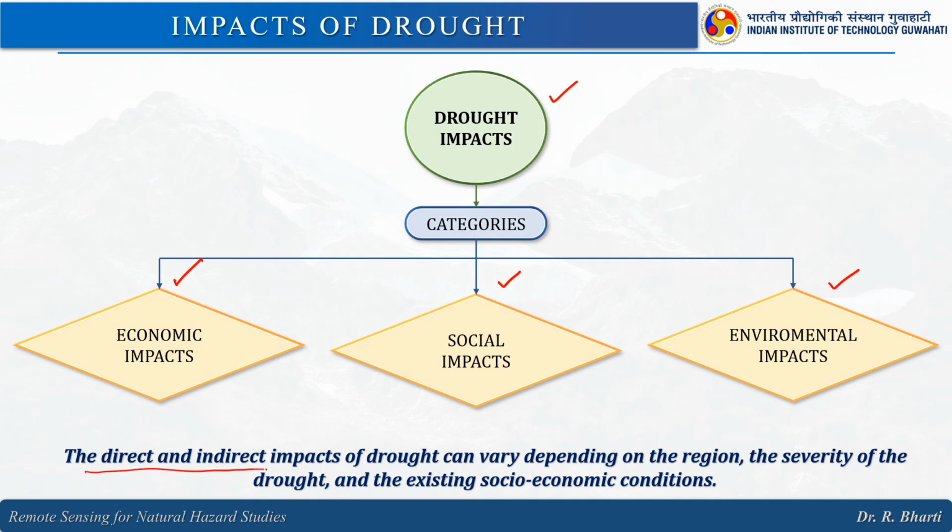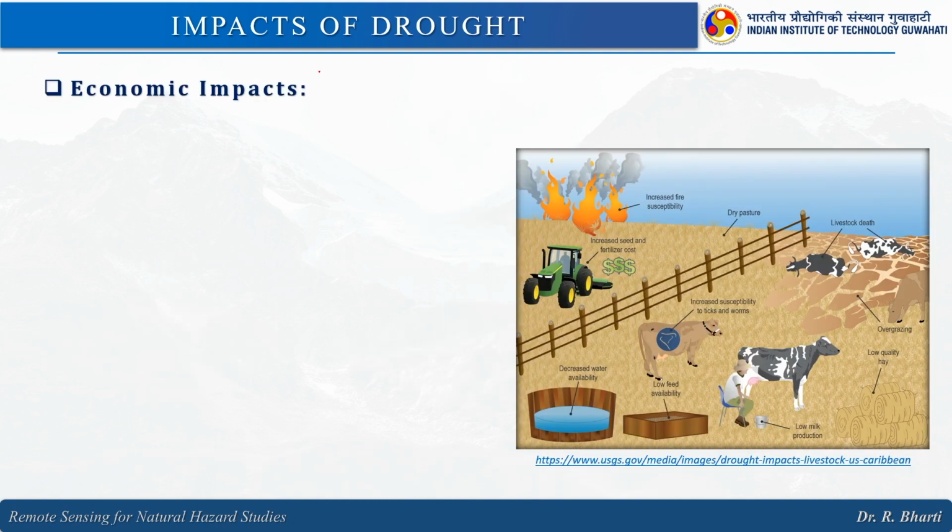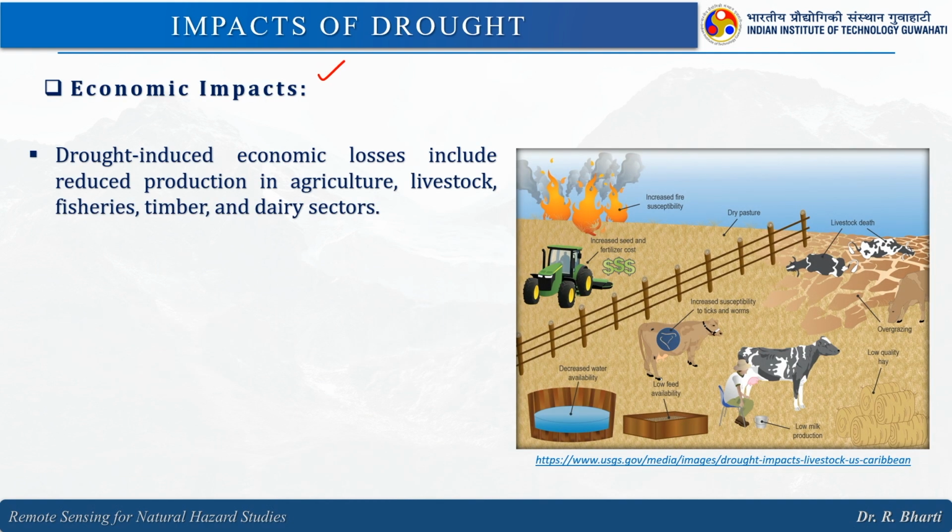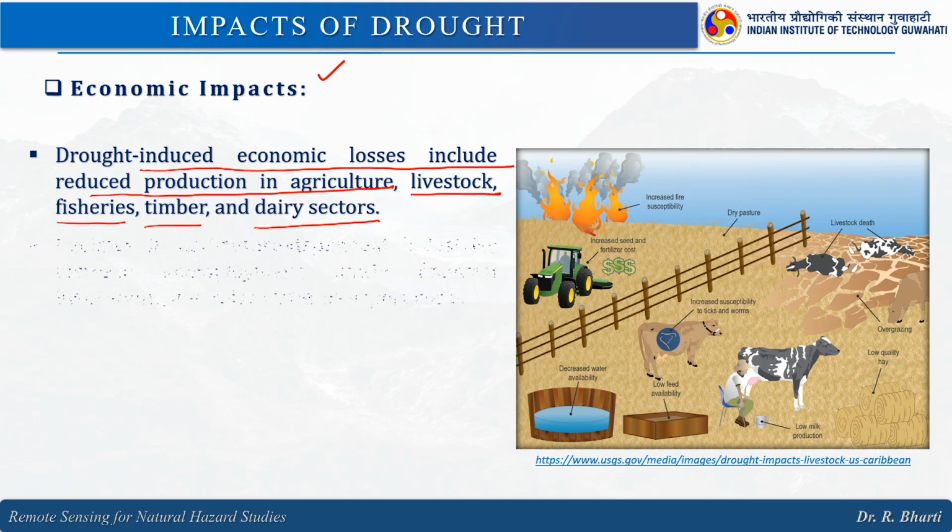The direct and indirect impact of drought can vary depending on the region, the severity of the drought and the existing socio-economic conditions. So, let us talk about the economic impact. Drought induced economic losses include reduced production in agriculture, livestock, fisheries, timber and dairy sector, because water is needed everywhere in day to day life. In many of our activities water is a must, right.